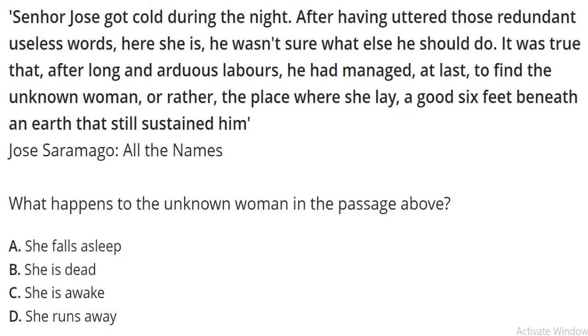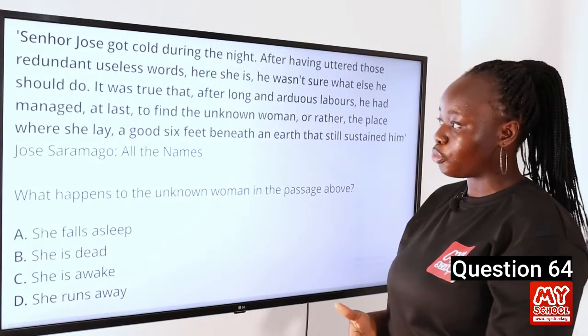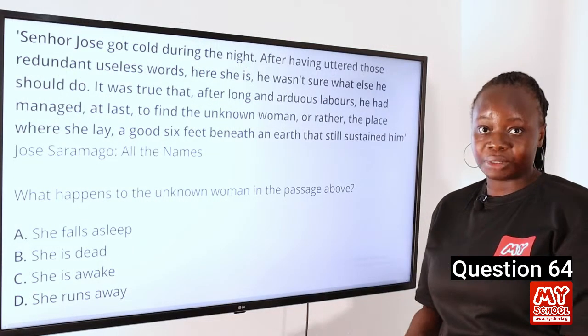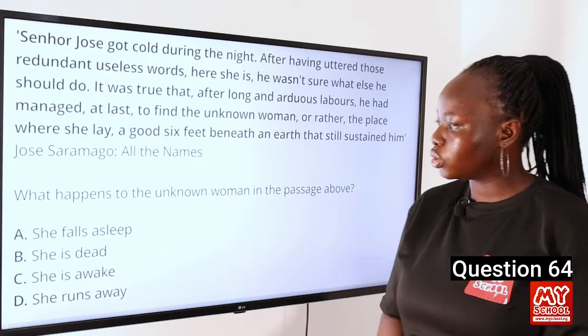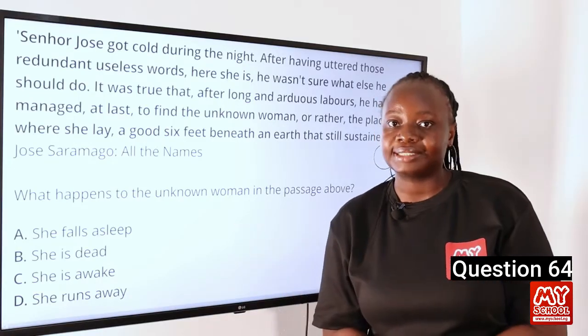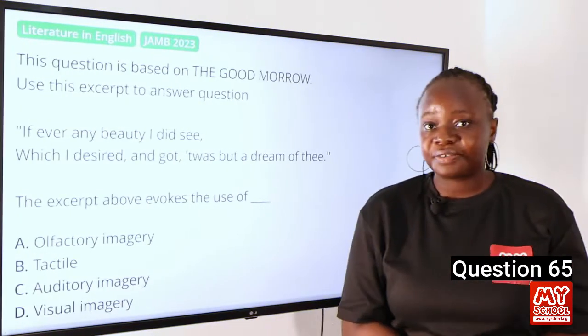You can see the use of phrases like where she lay and a good 6 feet beneath to refer to the unknown woman. Both of them are euphemisms for death, right? Because where she lay shows that she has died, and a good 6 feet beneath is a common idiomatic expression used to refer to someone who has been buried. So the answer to this question is B. She is dead.